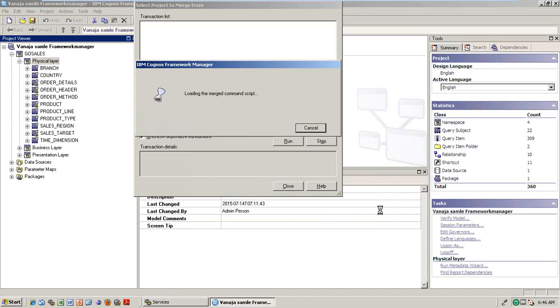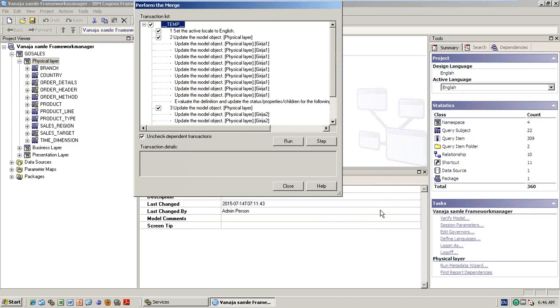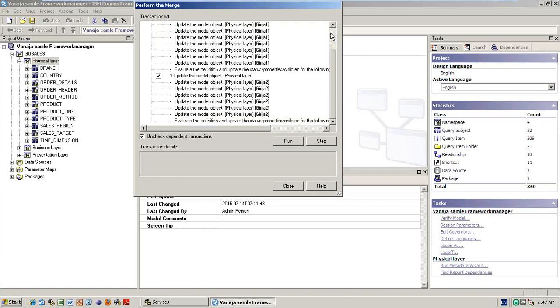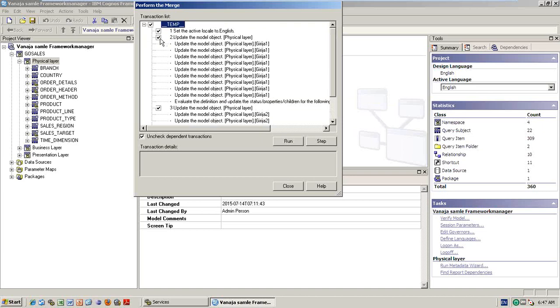and I can see whatever work she did. See, she did Girija 1 table and Girija 2 table. For example, if you want to upload only the Girija 1 table and you don't want this work, then you can uncheck that box. Or if you want all the things, you can check the box and click run.